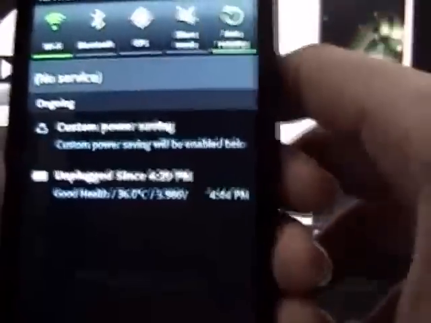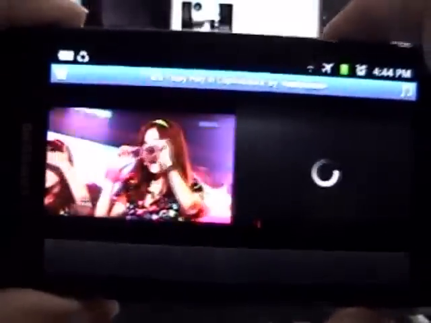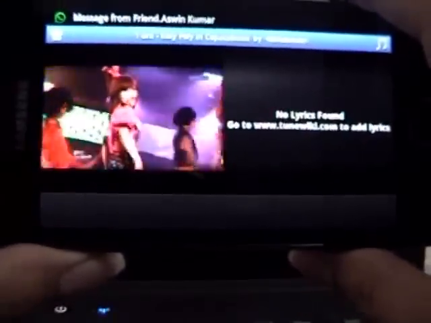Let's see if it works on auto rotation. I haven't tried it. Oh, it does. So okay, that was pretty cool.